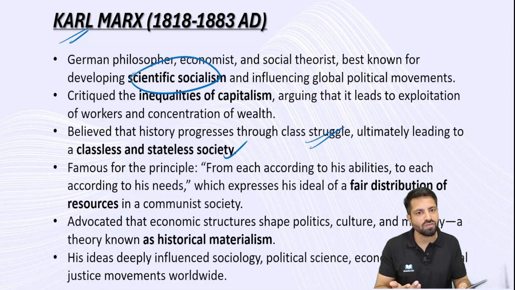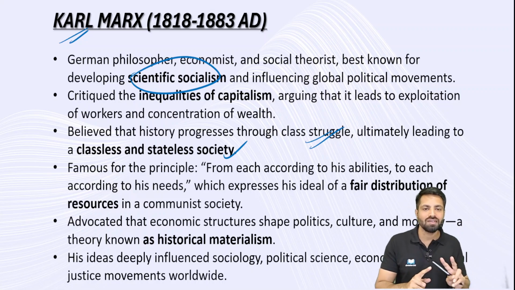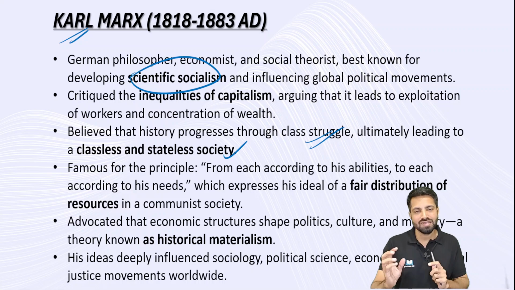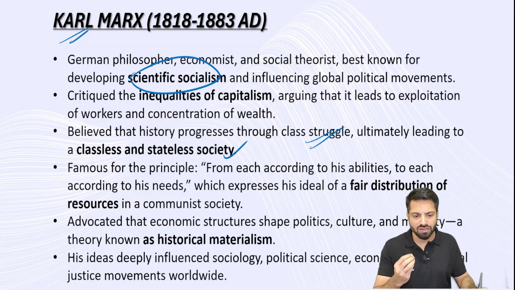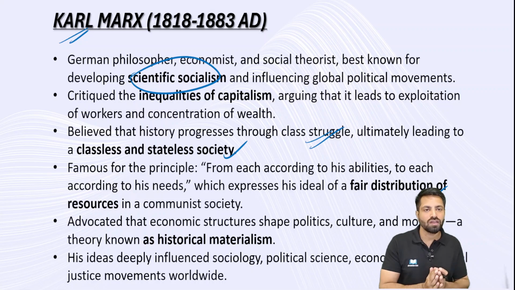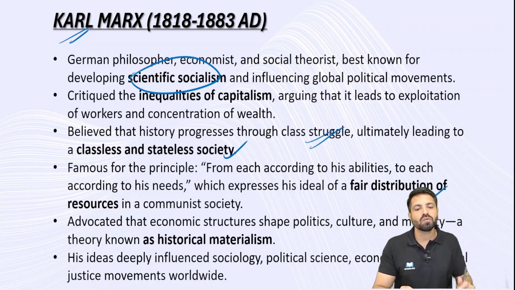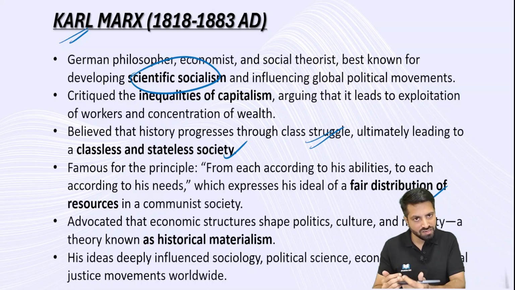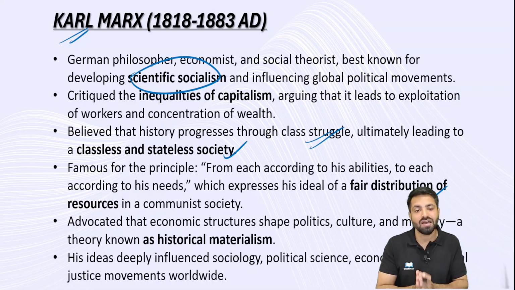Even he is talking about a welfare society, he is talking about equality, but the way you achieve this is quite radical. Here there is an outrage, there is exploitation, and there is an outrage to deal with this exploitation. Again, he talks about equality. I told you that he talks about fair distribution of resources. He talks about a communist society, but how do you achieve this? That's where the question mark is. Again, a lot of support is there for communist ideologies also, and there are so many communist countries still there now. Communist countries have reduced, but still communist countries are there till now.